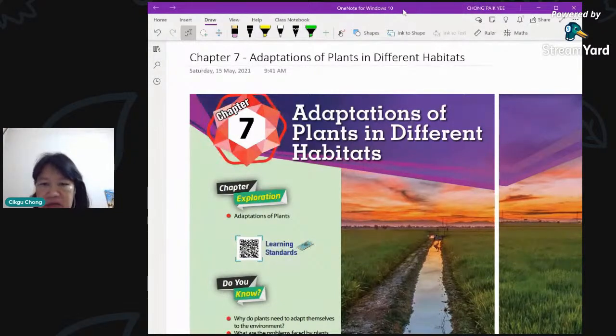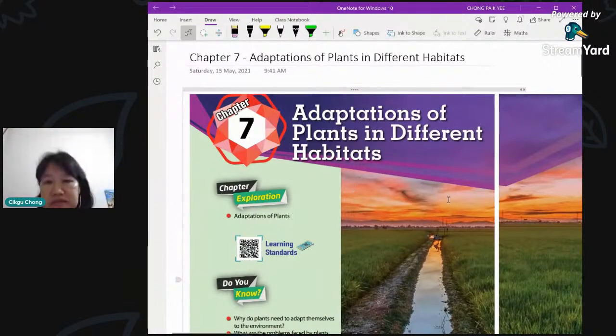Okay, so now I'm going to go to this chapter: adaptations of plants in different habitats. Before that, we have learned a lot of things about the plants, the organs, the tissues, the photosynthesis reaction, all about many aspects of the plant. So this is the final part of the plant, before we move on to another theme. This is the last chapter in the theme of plants, so we covered altogether 7 chapters.